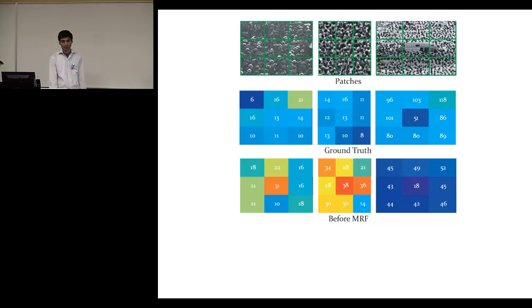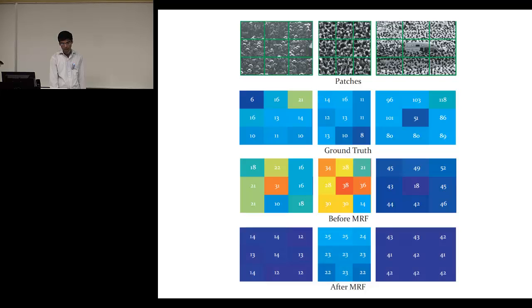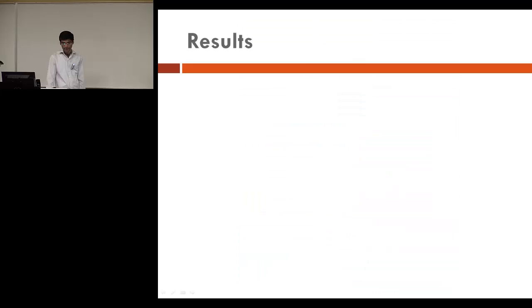And this is an ordinary patch, as can be seen here. The count should be very similar to its surroundings. And once we use the Markov random field, we get a count of 14, which is very close to the ground truth. Similarly, there are other examples. So this means that the erroneous errors in patches, which can happen due to incorrect predictions, are taken care of by the Markov random field.